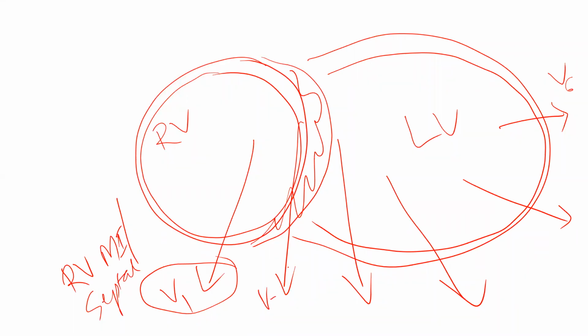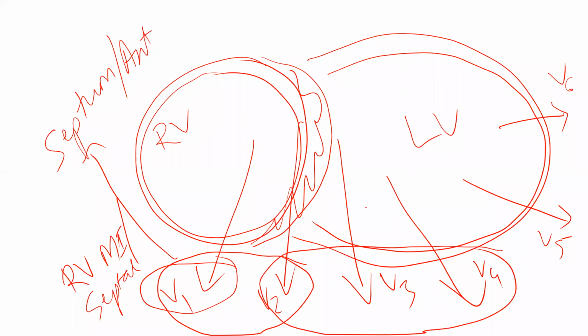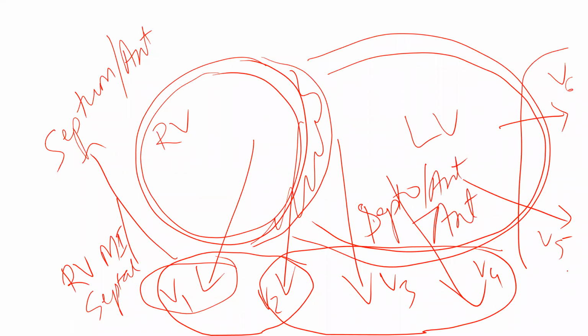V2 and V1, again, they will be taken for septum or anterior MI. Then V3, V4, V5. V2, V3, V4 you can take for septo-anterior or anteroseptal or anterior. This is vague terminology. V5 and V6 you can take for lateral wall MI.